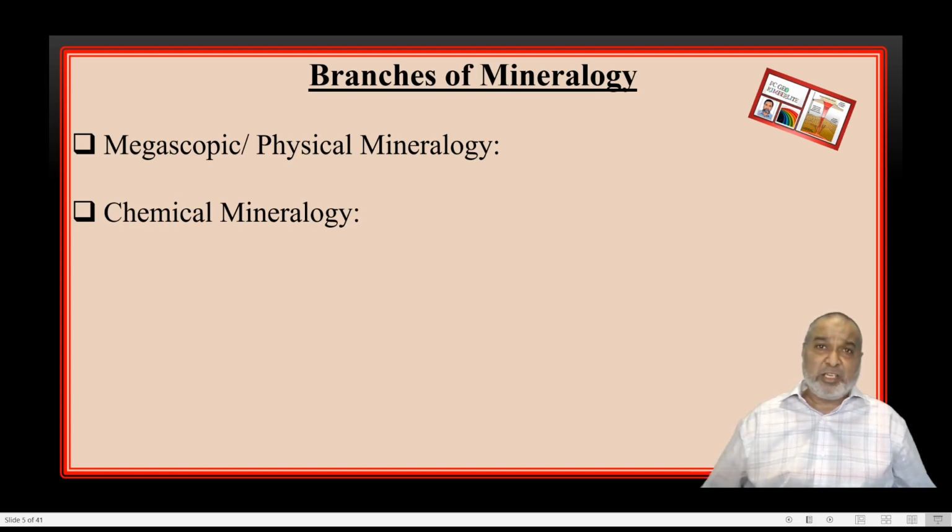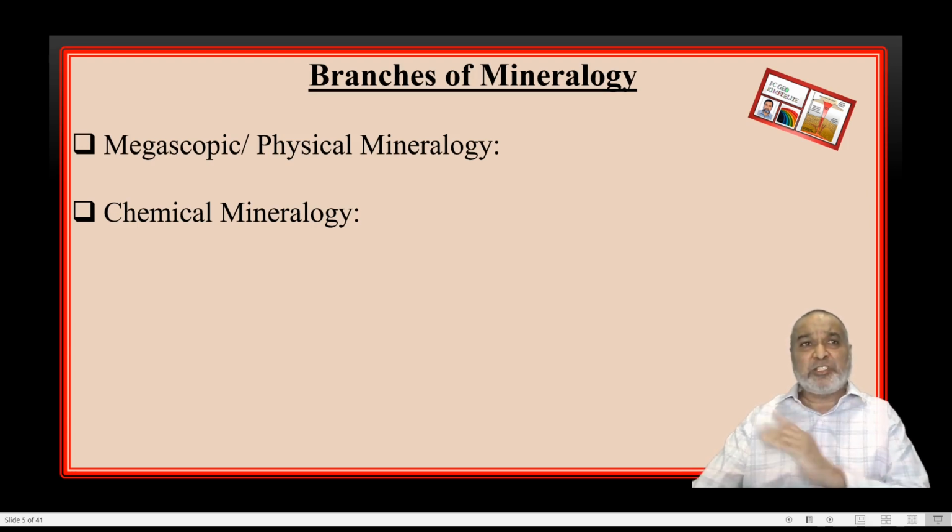The second branch, where we can make the powder of the mineral and try to analyze the composition of the mineral, is called chemical mineralogy. So we can find out the various elements and oxides which are present. So that will be the chemical mineralogy. The branch deals with the chemistry of the minerals.